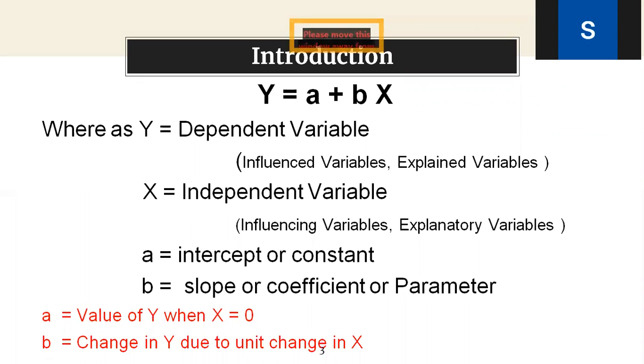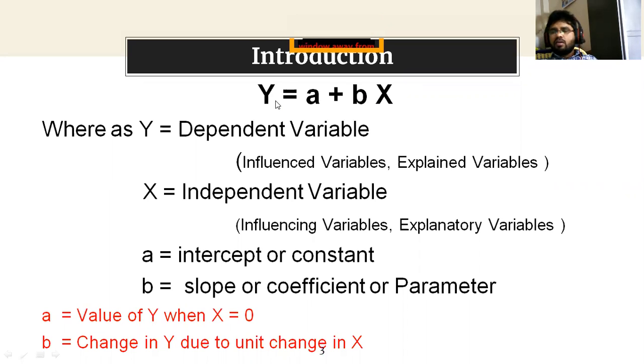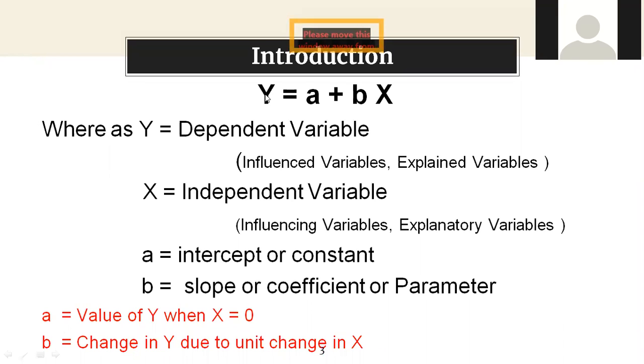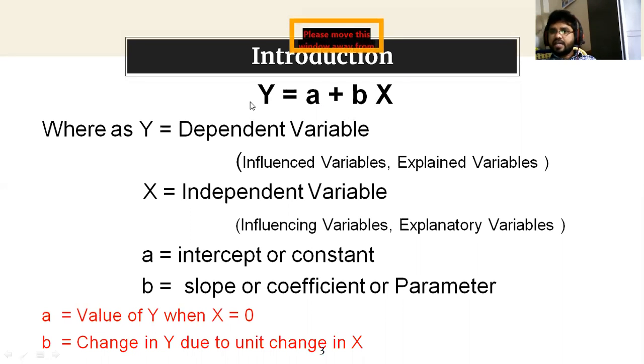And so in mathematics and in statistics, we can write a regression equation like this: y is equal to a plus bx. Sometimes, as when you studied in 9th and 10th standard, y is equal to mx plus c. Or else we can write y is equal to beta 0 plus beta 1 x1. This is a simple regression equation, that is y is equal to a plus bx.